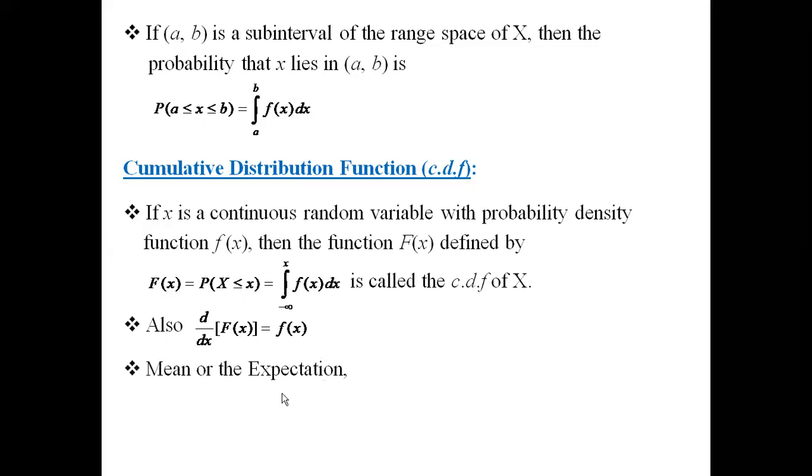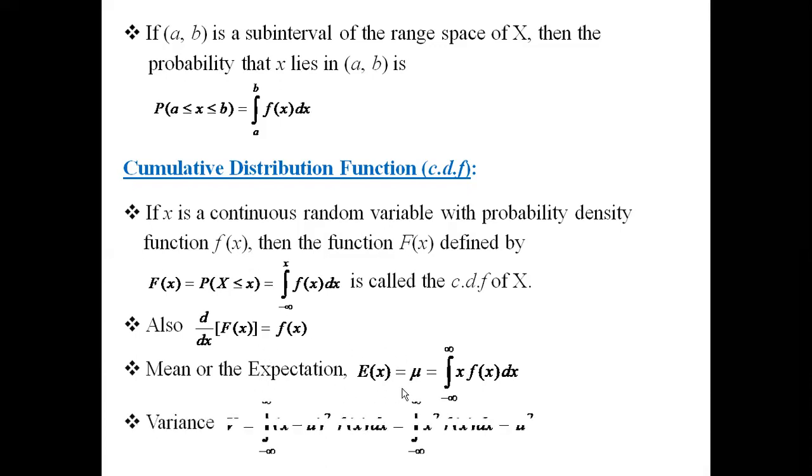Now, the mean or the expectation denoted by E of x or mean mu is given by integral minus infinity to infinity x into f of x dx. Again, the definition is similar to discrete probability distribution. There we had learnt mean mu is equal to summation x into p of x. Here mean mu is denoted by integral limits minus infinity to infinity x into f of x dx. It is also known as the expectation denoted by E of x.